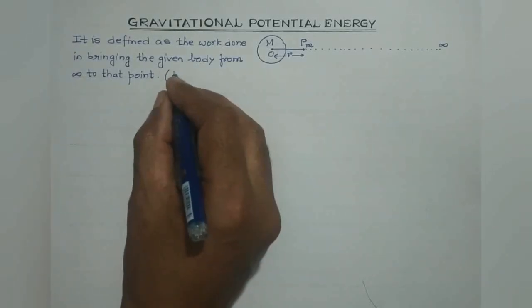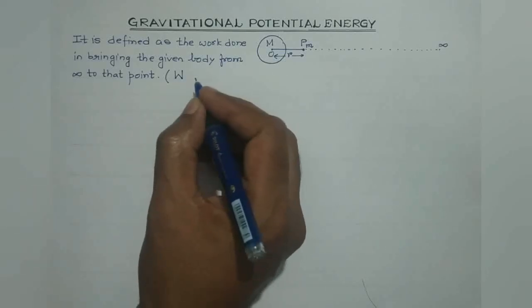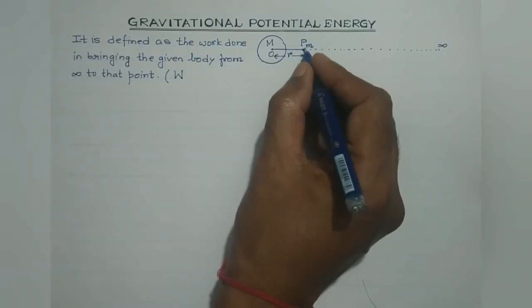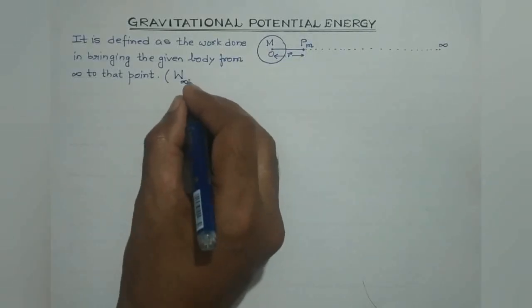So it is the amount of work required to move this body of mass m from infinity to point P.